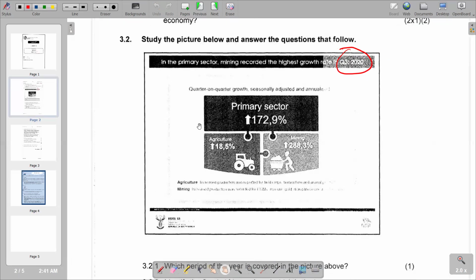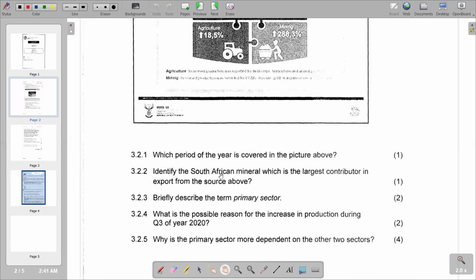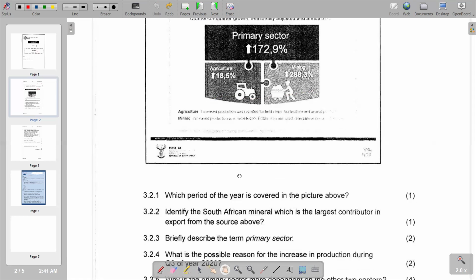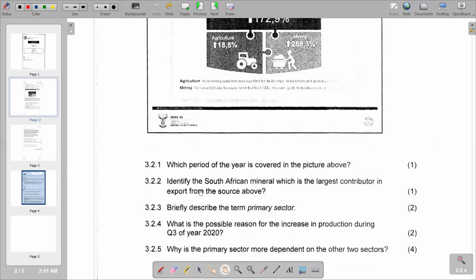And go to the next question, which reads, identify the South African mineral which is the largest contributor in exports from the above source. The section seems to be a little bit faint, but we have it mentioned in this section, whereby we have gold being mentioned as the mineral which is the largest contributor in the export from the source that we are given. So we are saying gold, as it is mentioned here. So this is what we have in terms of that question.